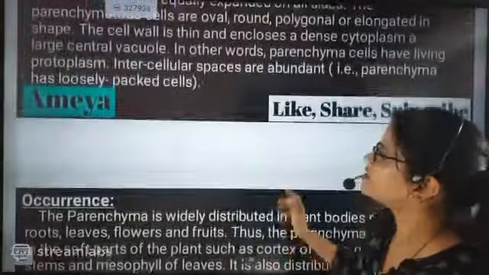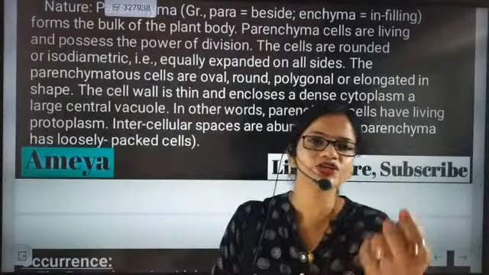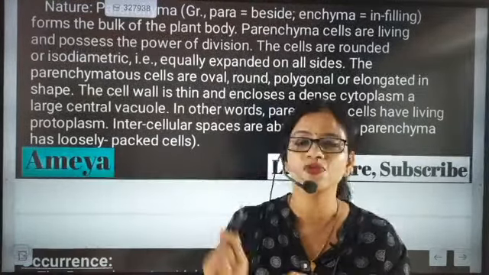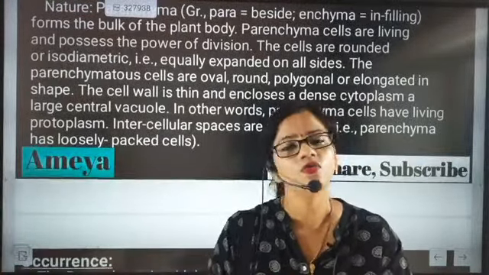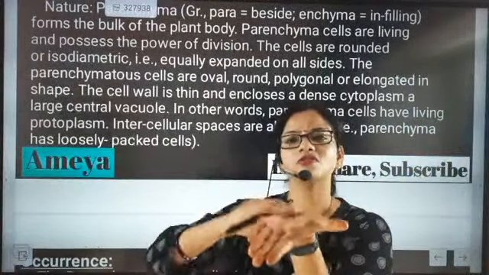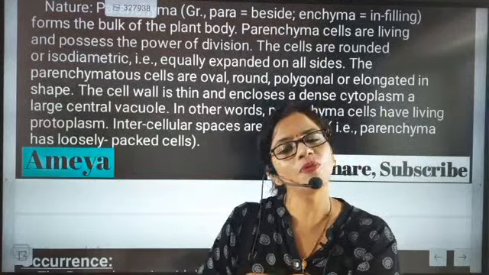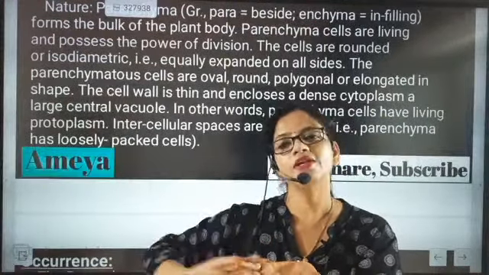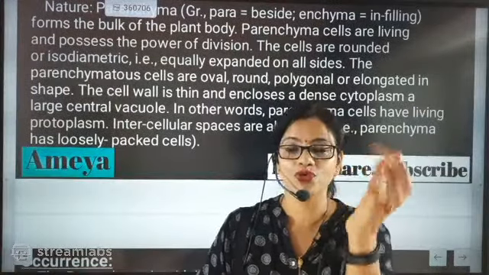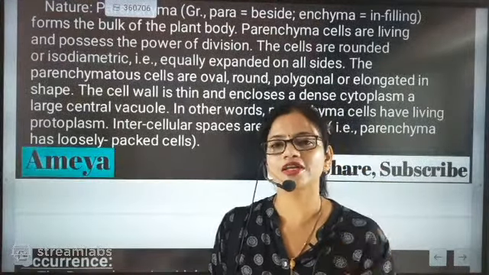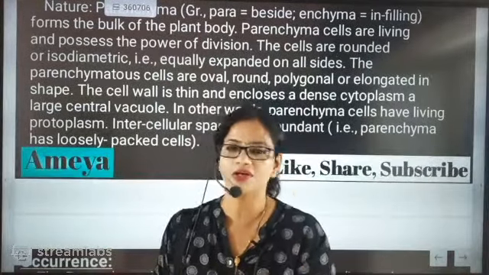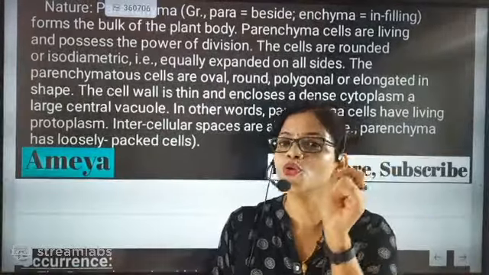Now the next important thing is where parenchymatic tissues are located. If parenchymatic tissues are present in the mesophyll layer, you know what the mesophyll layer is, where most of the photosynthesis is taking place and where the chloroplasts are present. If the parenchymatic tissues are present in that region and are responsible for doing photosynthesis, then it is called Chlorenchyma.